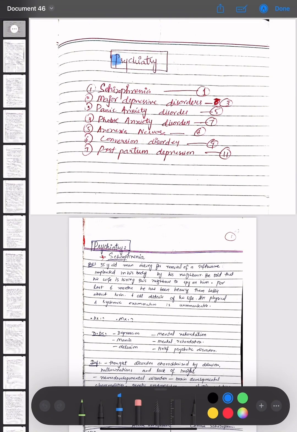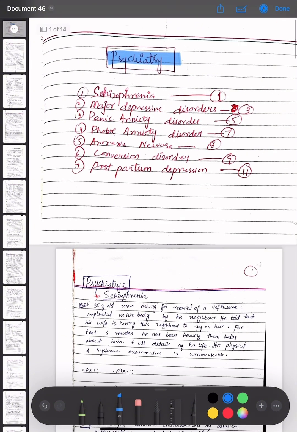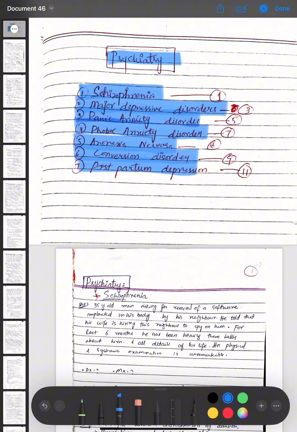Today we will study psychiatry. We have started the medicine preparation; the CVS, pulmonology, endocrinology, rheumatology and CNS units are already covered. Now we will discuss psychiatry. The following are the most important topics of psychiatry, and you should learn them, especially for the counseling stations in the prof exam. These topics are schizophrenia, major depressive disorders, panic anxiety disorders, phobic anxiety disorders, anorexia nervosa, conversion disorders, and postpartum depression.